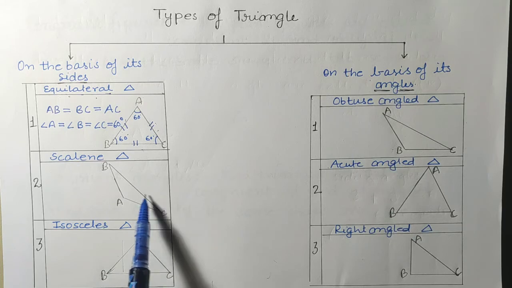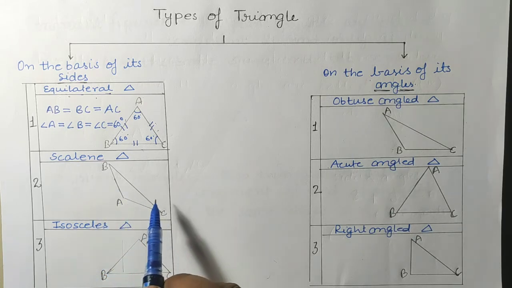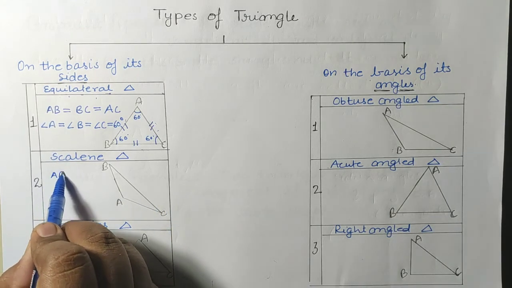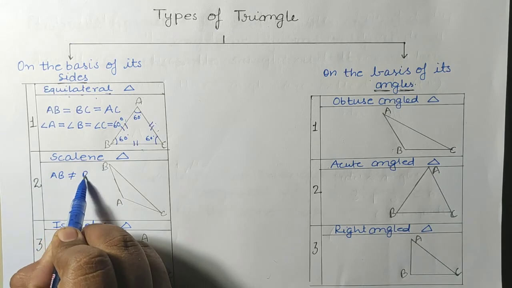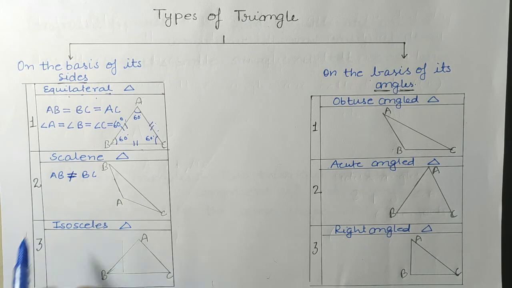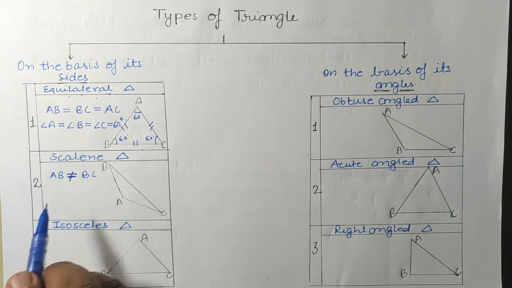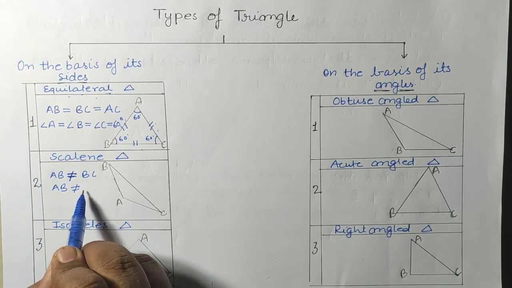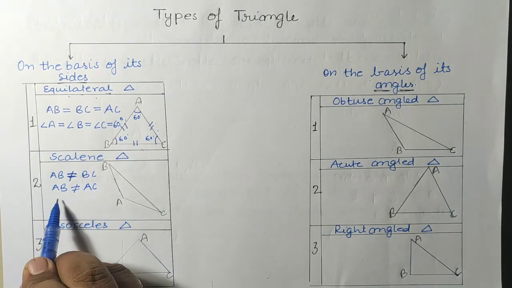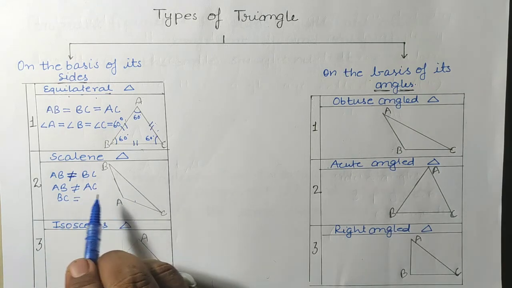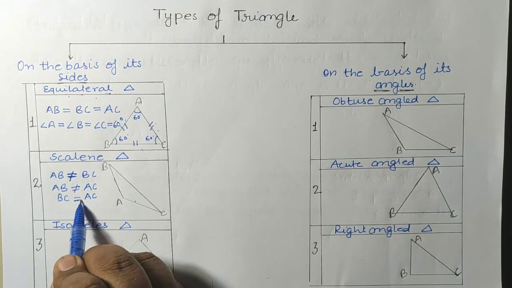So as you can see from the figure, its no sides are equal to each other. No sides are equal to each other means AB will not be equal to BC. This is the not equal to sign. AB is not equal to AC also, and BC is not equal to AC.